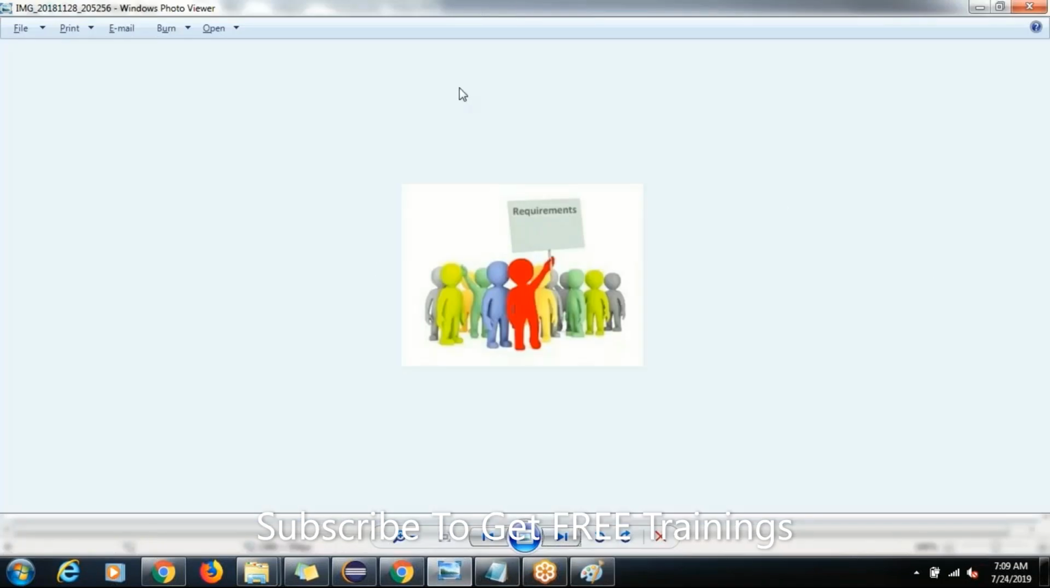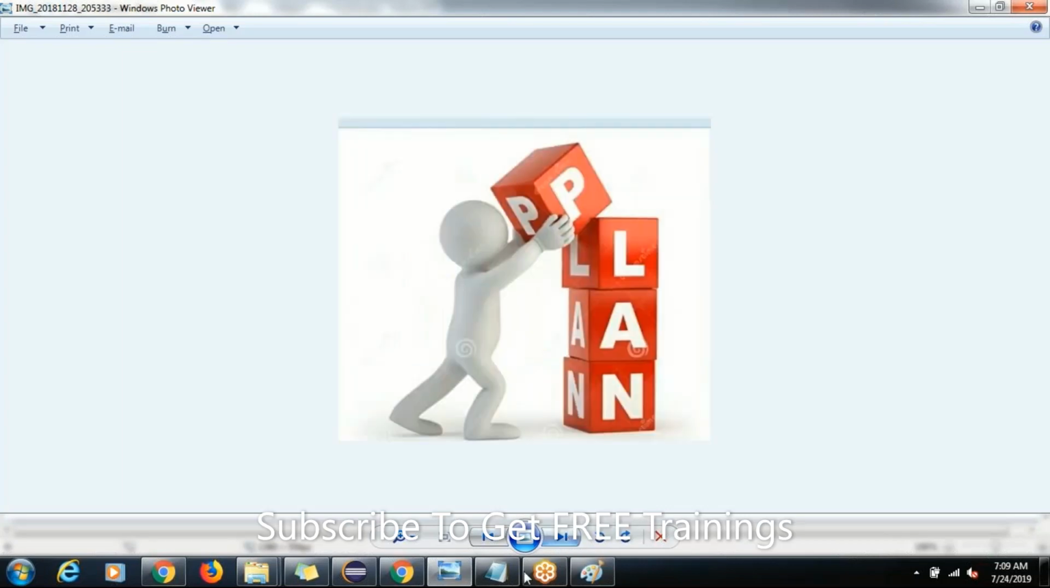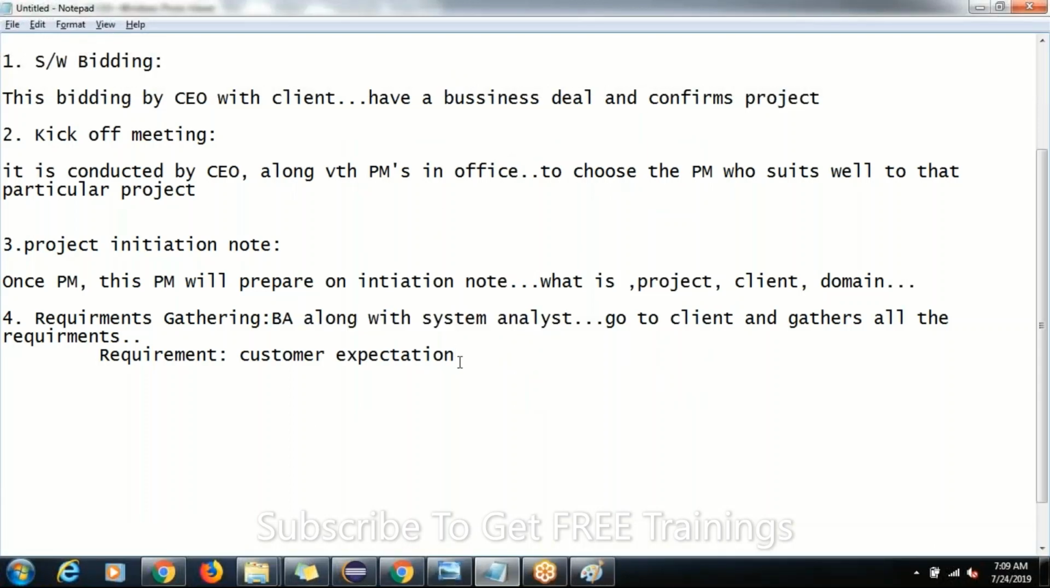Once requirement gathering is done, what is our next job, guys? Once we have all the requirements, what do we do? Obviously, once you get any requirement, you start analyzing that requirement. The fifth step here is analyzing the requirements. Concentrate here. What is the fifth step, guys?